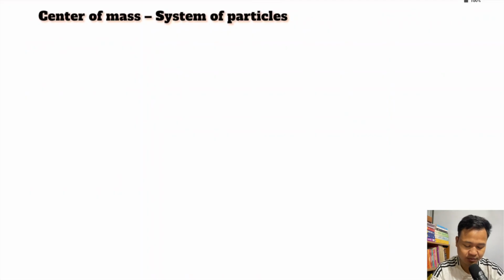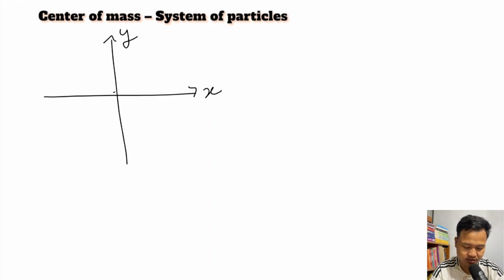Right, let's see. I'll give you one example. Suppose I have an xy plane. I have one particle here at the origin, coordinates 0, 0, 0. Suppose I have another on the x axis at 4, 0, 0.